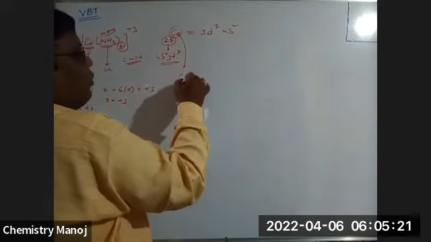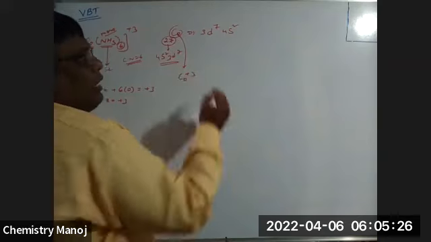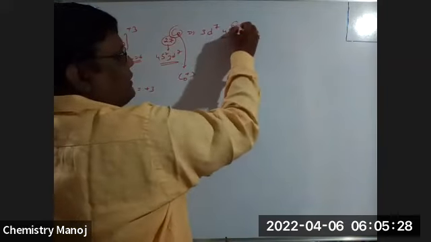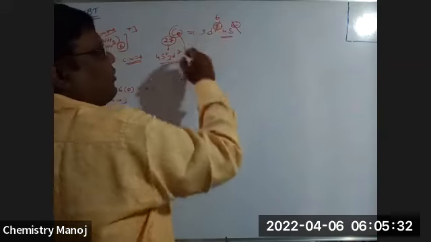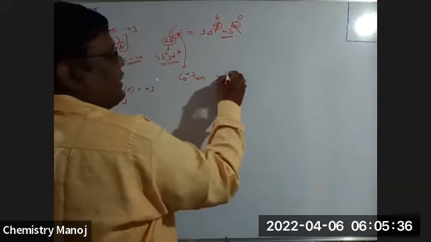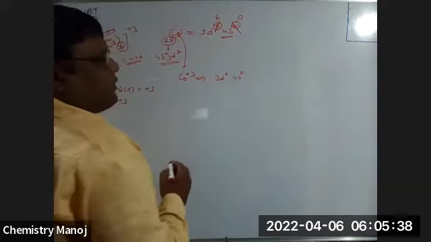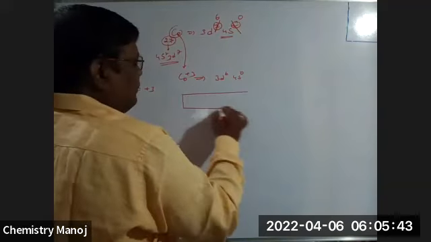But here it is cobalt +3, which means 3 electrons are lost. Always the first electrons are lost from s. If that is insufficient, then from d. Now in cobalt +3, 3d6, 4s0 is the configuration.